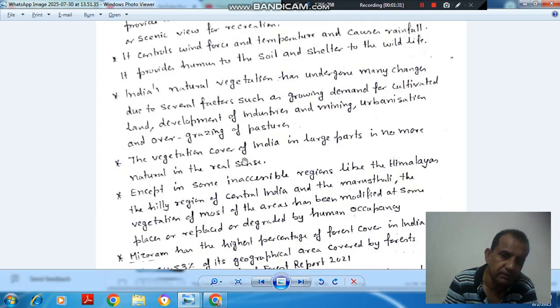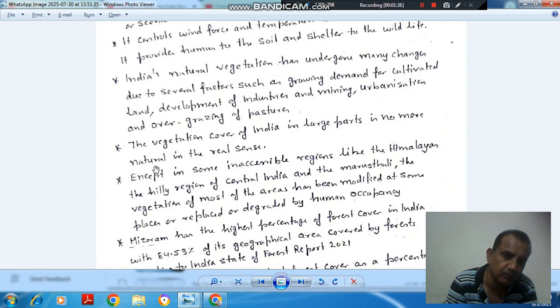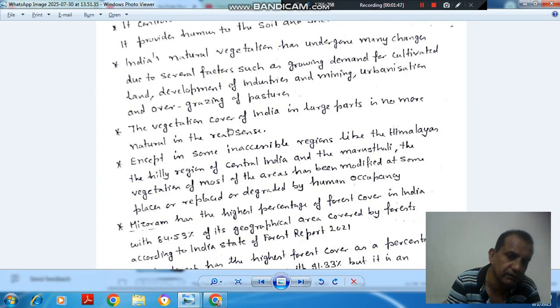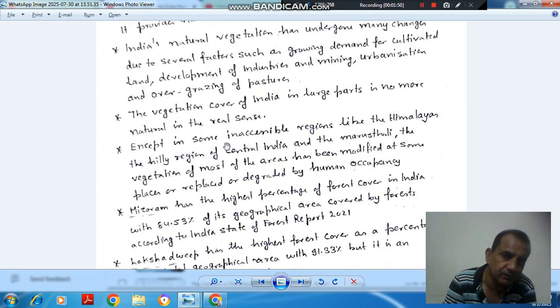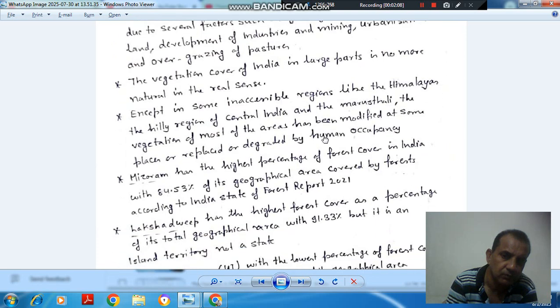Next point is the vegetation cover of India is in large part no more natural in real terms. They are artificial. The vegetation cover of India is in large part no more natural in the real sense, except in some inaccessible regions like the Himalayas, the hilly regions of central India and the Marusthalis. The vegetation of most of the areas has been modified at some places or replaced or degraded by human occupancy.